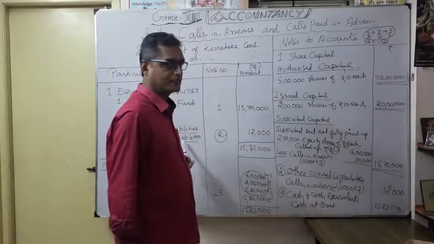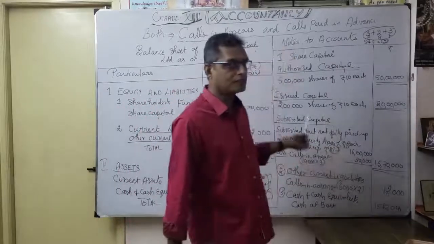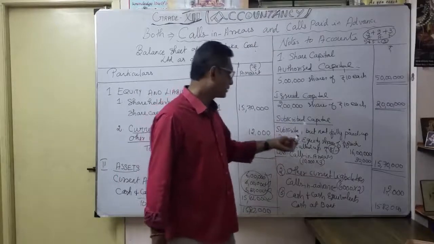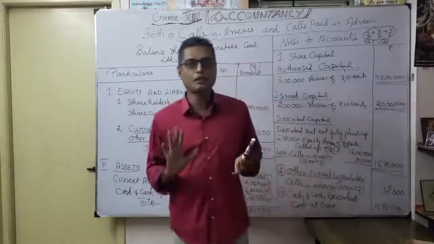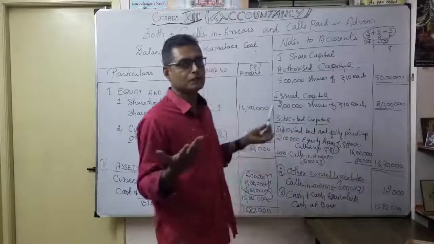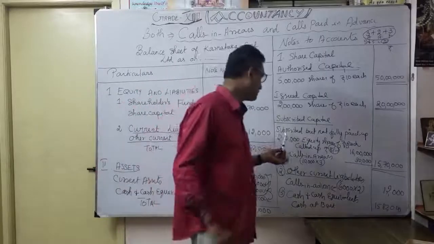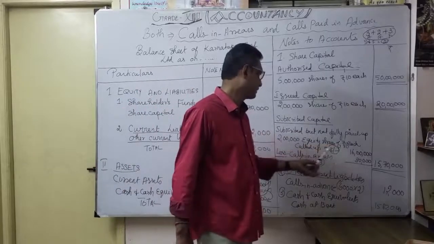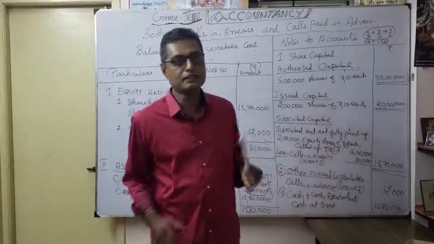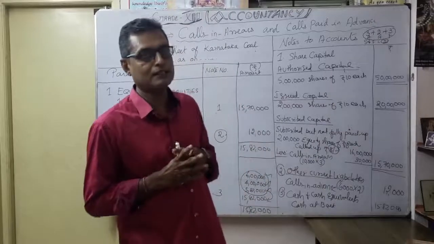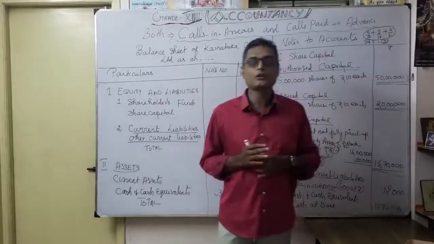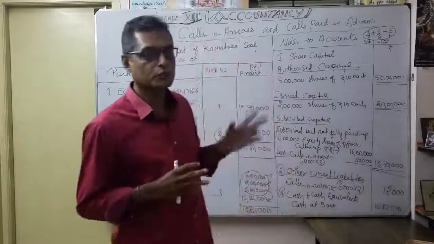You can write it here, but you want to show notes to accounts also. Calls in arrears, you want to deduct from subscribed. That's why it is called subscribed but not fully paid up. Only the 8 rupees is called up. Under subscribed and fully paid up, there is no question of calls in arrears. That's why here you have to write subscribed but not fully paid up, and under that show less calls in arrears, 30,000. The disclosure of the balance sheet based upon calls in arrears and calls paid in advance is very, very important. You should know how to disclose the two pieces of information in the balance sheet.